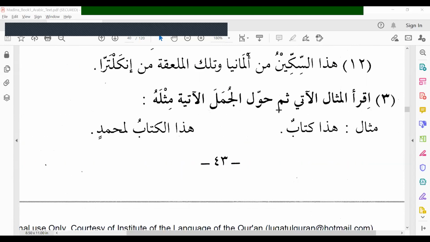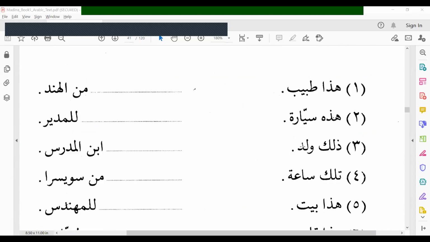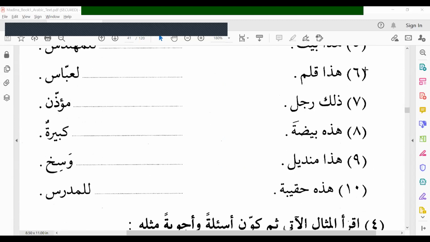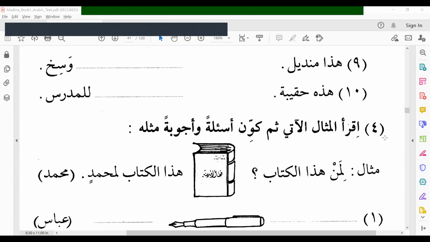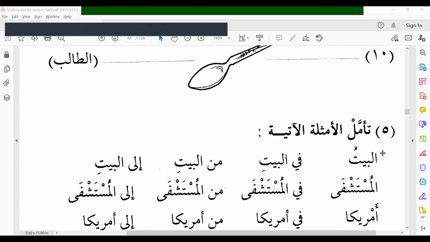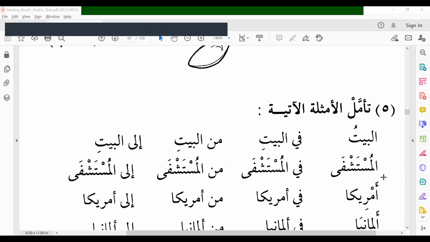Iqra'il mithal al-ati thumma hawwil al-jumal al-atiyata mithlahu. This one, up to 5 we have learned. You have to do 6 to 10. Then exercise 4, 1 to 10. Inshallah, we will continue exercise 5 in the next class.